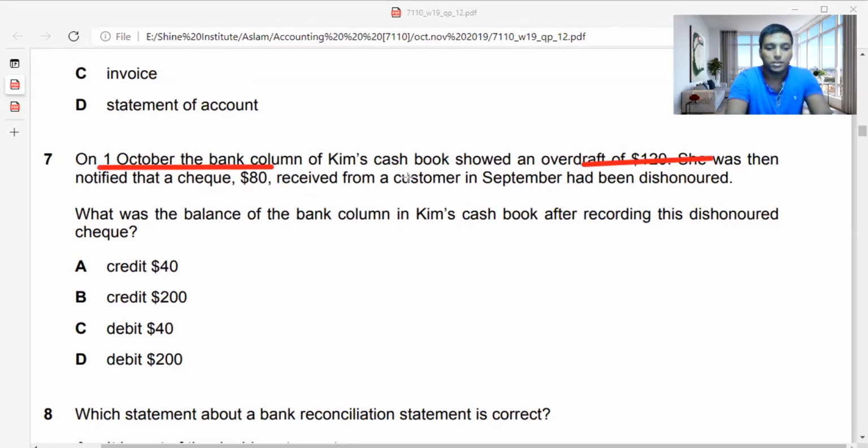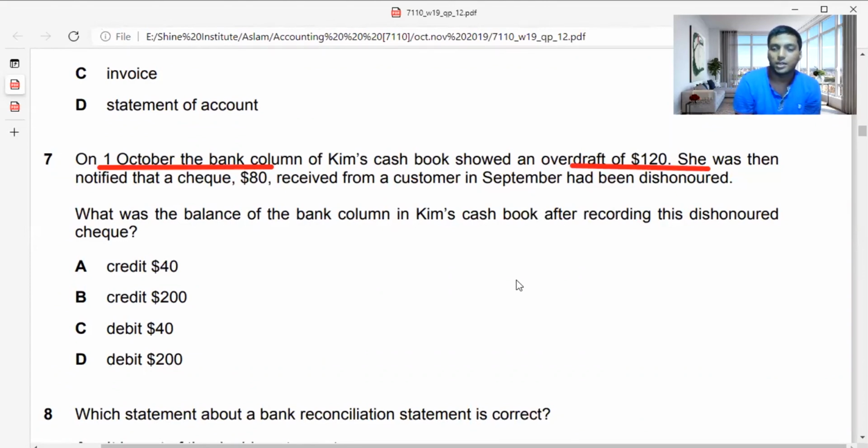And what happened? Actually, the credit balance now is getting a dishonored check. So what is the double entry for a dishonored check, guys? How do you write it? This dishonored check's double entry will be: debit the debtors account and credit the bank account. That's how the dishonored check will be.